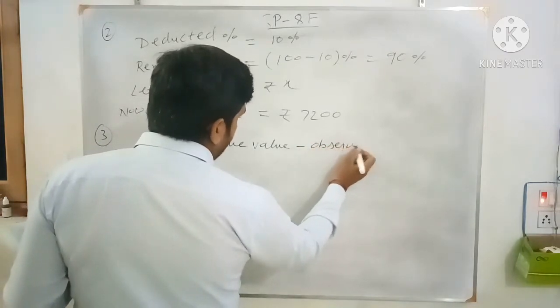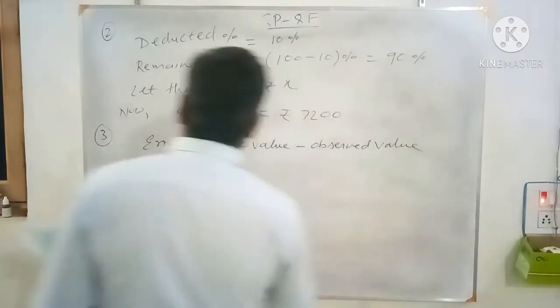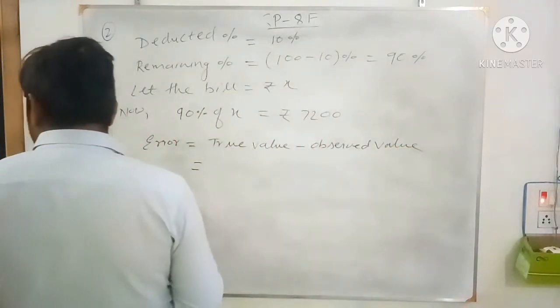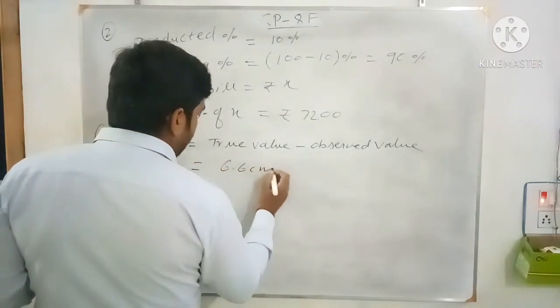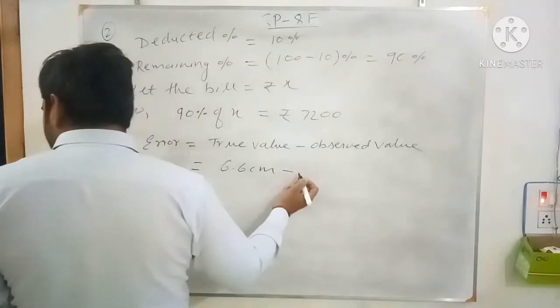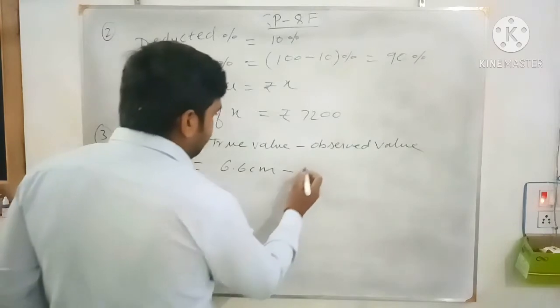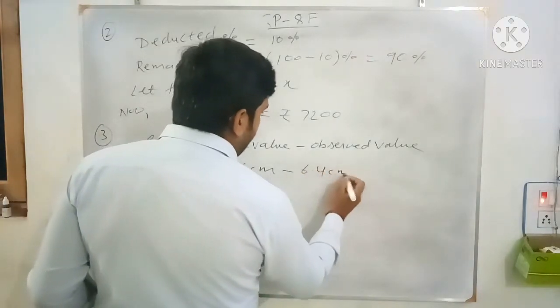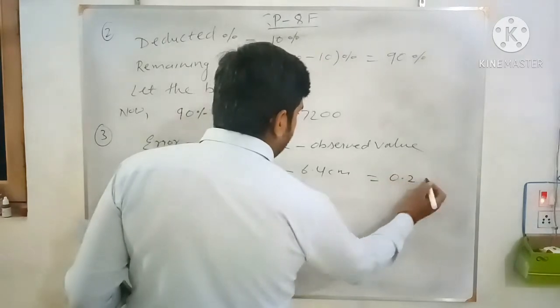Here the true value is 6.6 cm minus the observed or calculated value, 6.4 cm. So what error did you get? 6.6 minus 6.4, 0.2 cm.